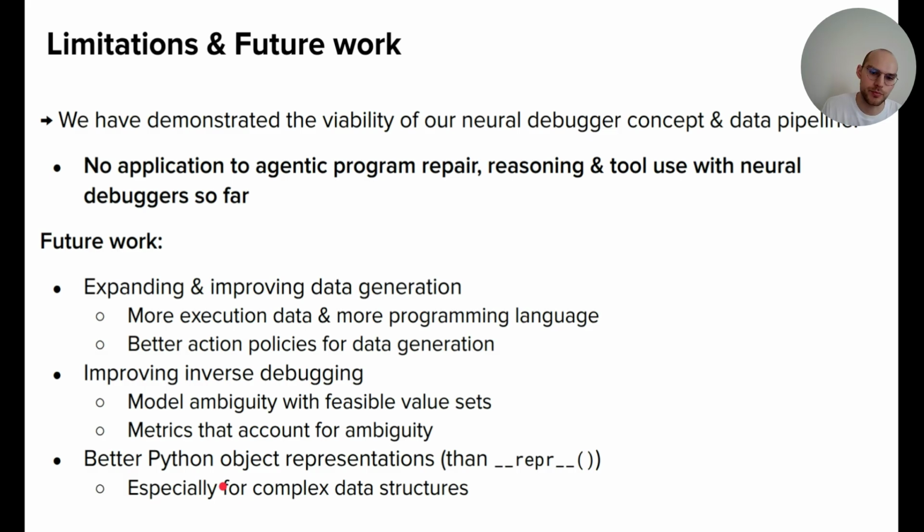In addition, we could improve the inverse debugging. So for now, we predict only one instance, but we could resolve this ambiguity by predicting feasible value sets, and also improve the metrics that we use to account for this ambiguity. We basically would need to execute every predicted instance at evaluation time and check whether this is a viable prediction of the model, since we have this ambiguity. And I've also mentioned that we could improve the Python object representations, especially for complex data structures.